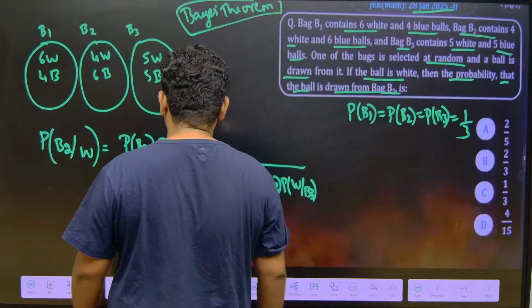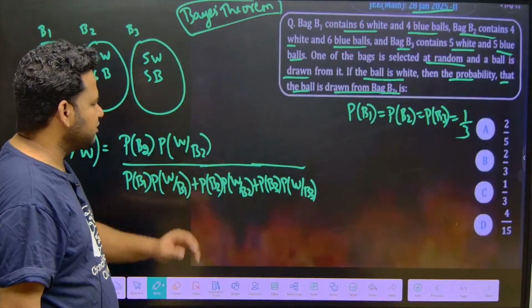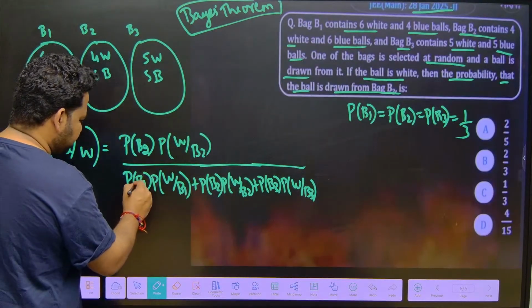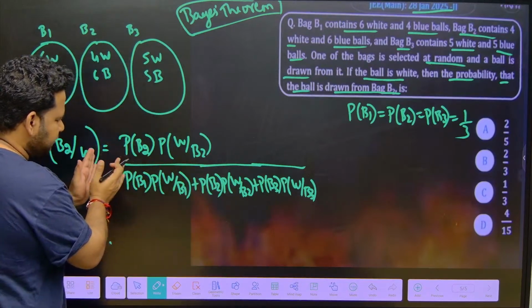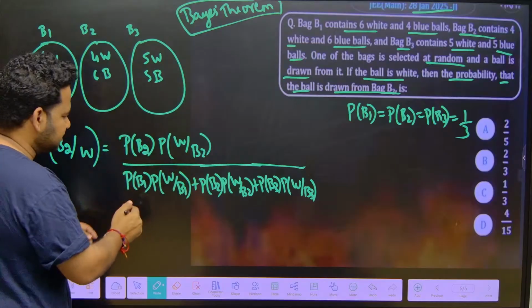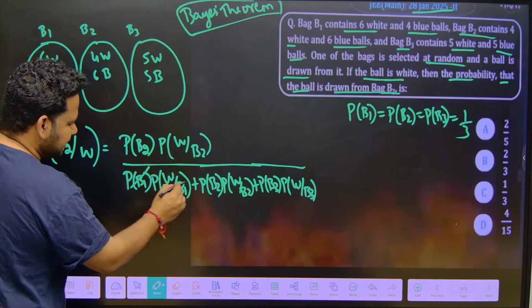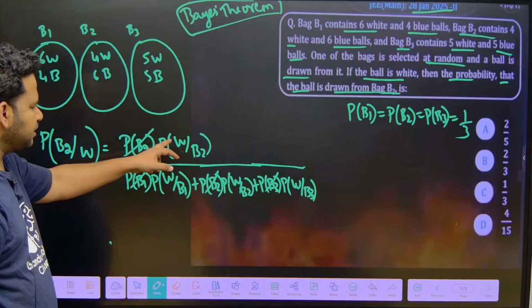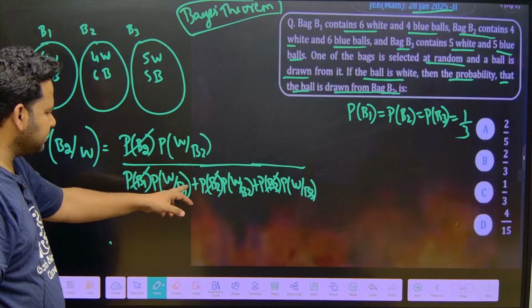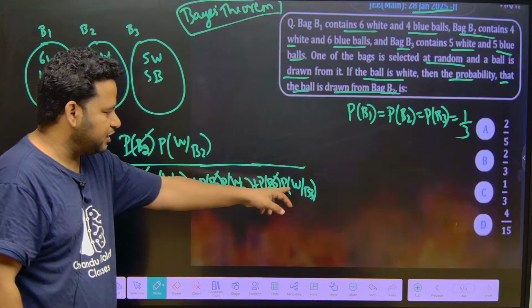All these 3 are equal, which means I need not substitute the values. This will be 1 by 3, 1 by 3, 1 by 3. I can take it common, so 1 by 3 will be outside. Why not cancel it now itself? Cancel like this. Now we are left with probability of white over B2, divided by probability of white over B1, plus white over B2, plus white over B3.